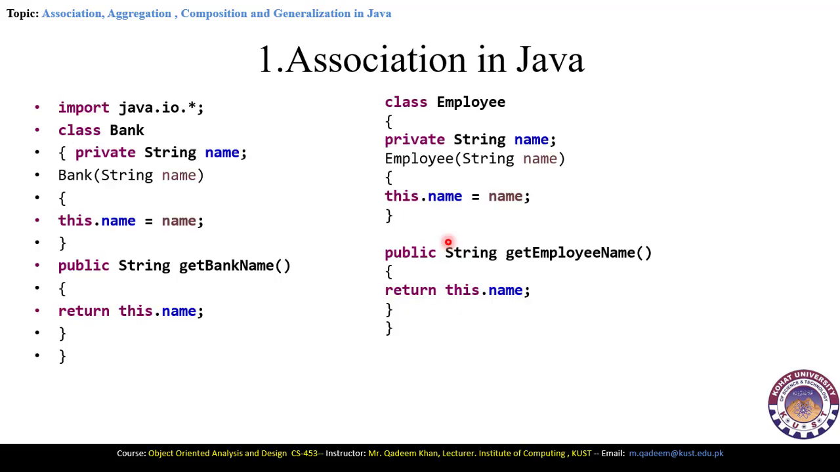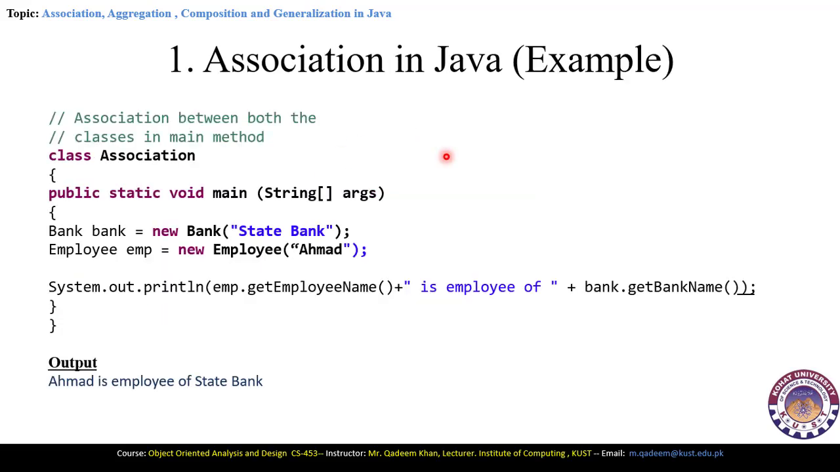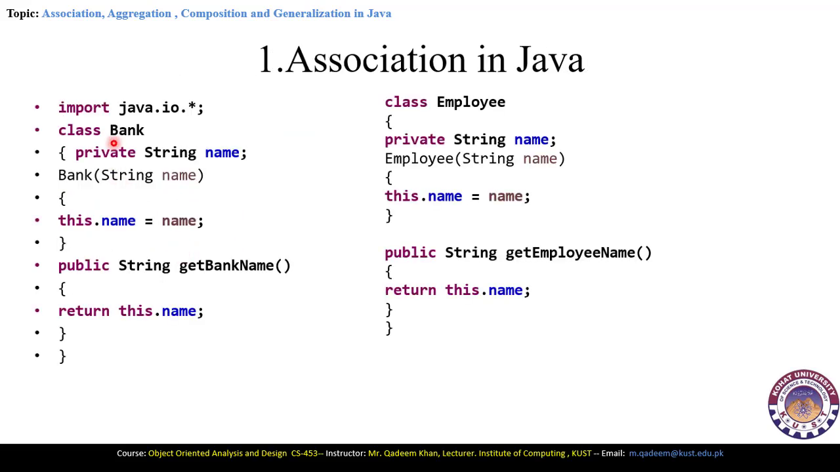This is the example of the association in Java. Here in the example, we are taking the same previous UML examples of the bank and employee. First, we need to declare the bank class, then we will declare the employee class, and then we will declare an association class, another class, which will associate the bank with the employees.